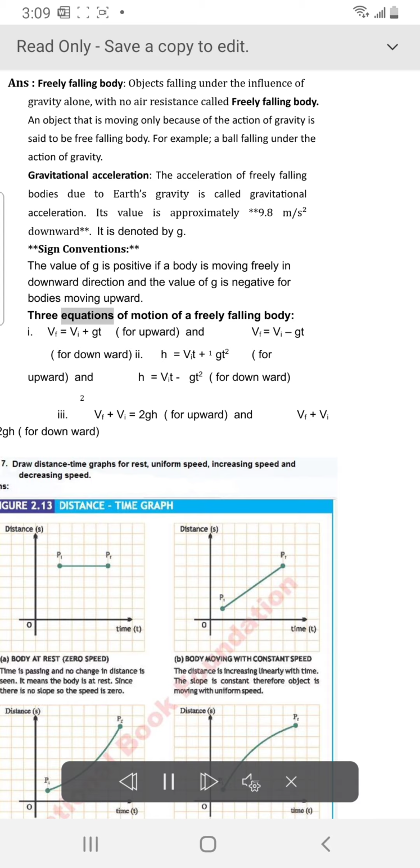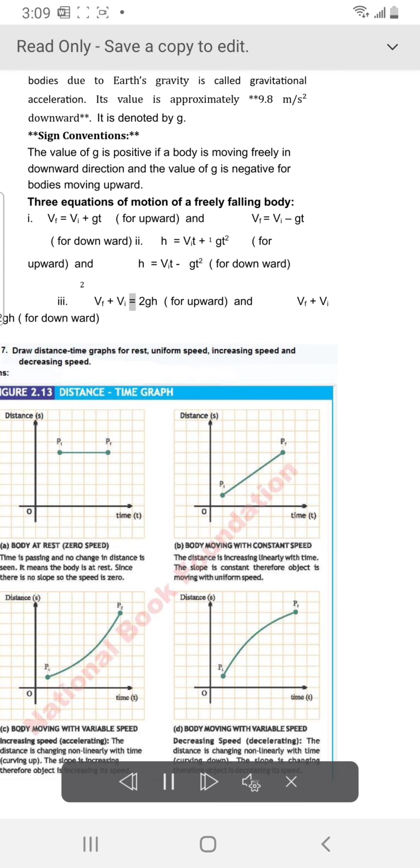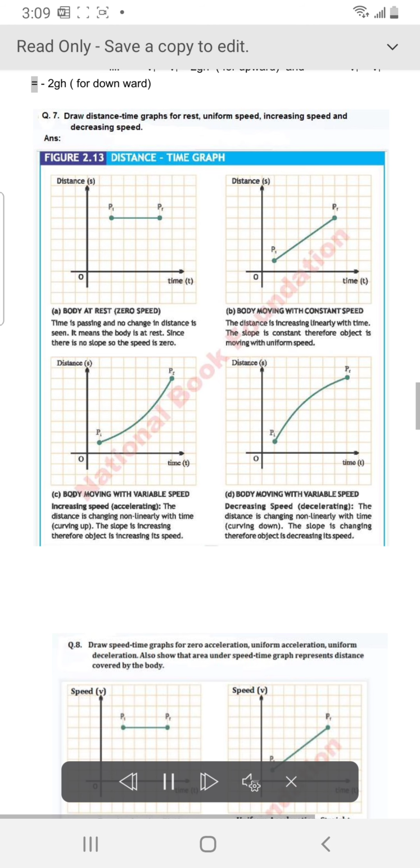3 equations of motion of a freely falling body. 1. Vf equals Vi plus gt for upward, and Vf equals Vi plus gt for downward. 2. h equals Vit plus 1/2 gt² for upward, and h equals Vit plus 1/2 gt² for downward. 3. Vf² minus Vi² equals 2gh for upward, and Vf² minus Vi² equals 2gh for downward.